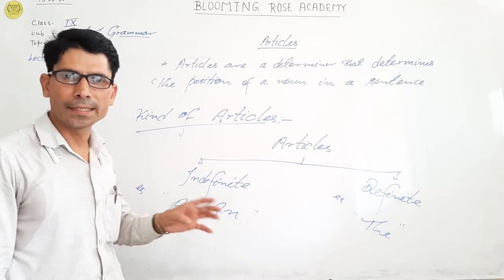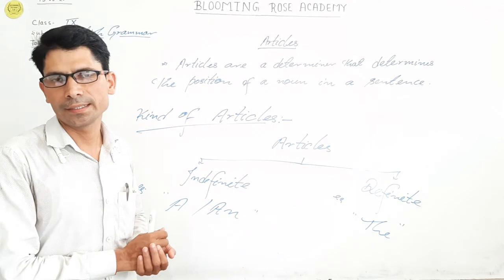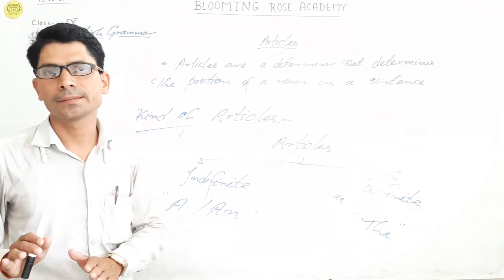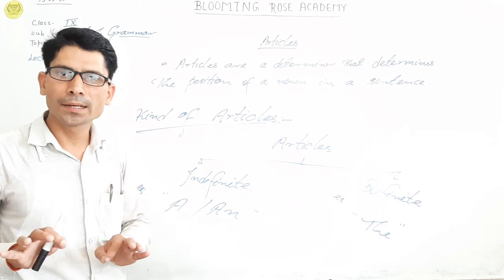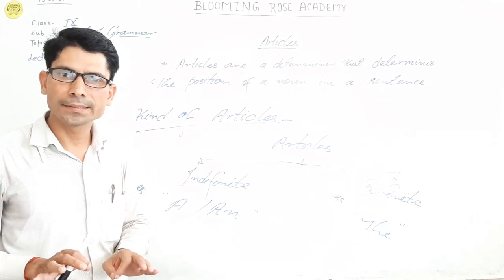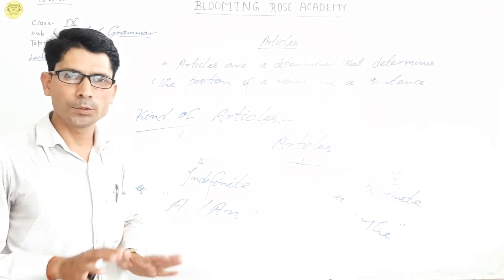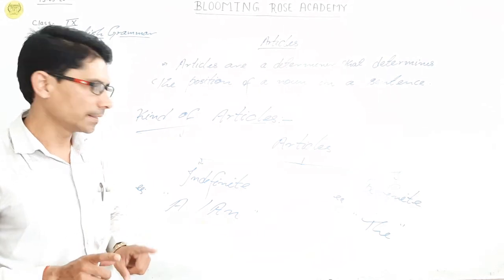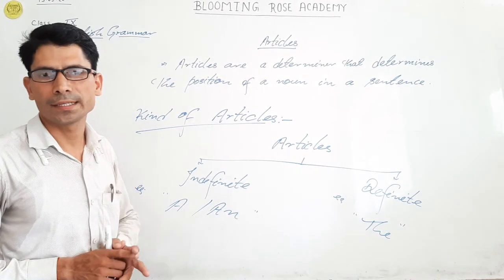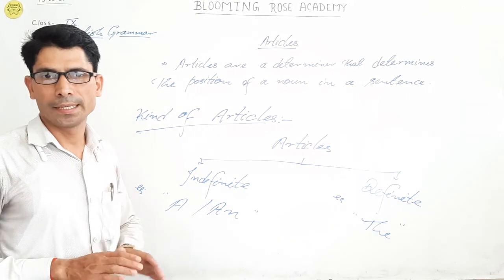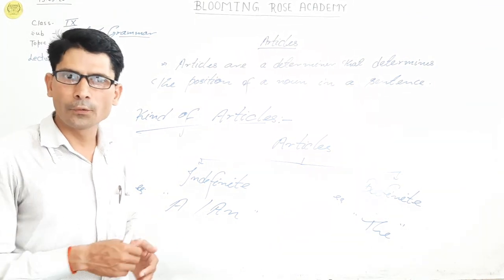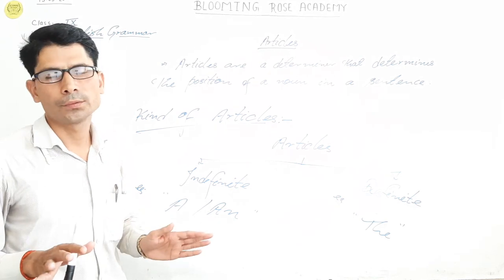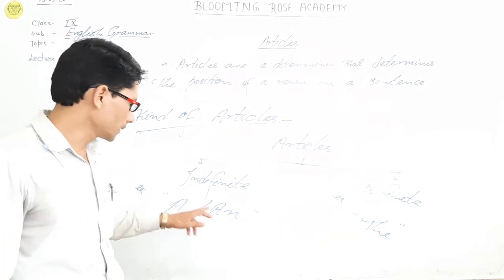How do we know that a noun is definite or indefinite? If the knowledge about that particular noun has already been given to you in the sentence, then we call it a definite noun. And if a noun is new for us and I don't know about it, that is called indefinite.